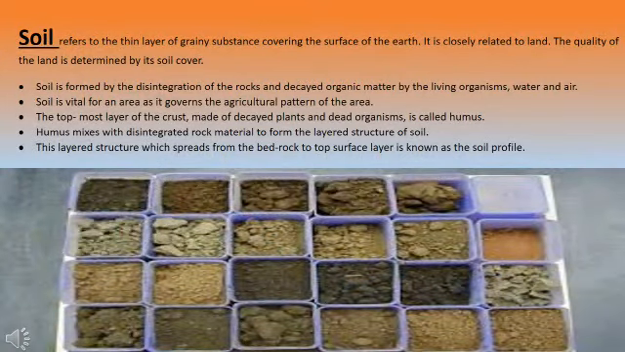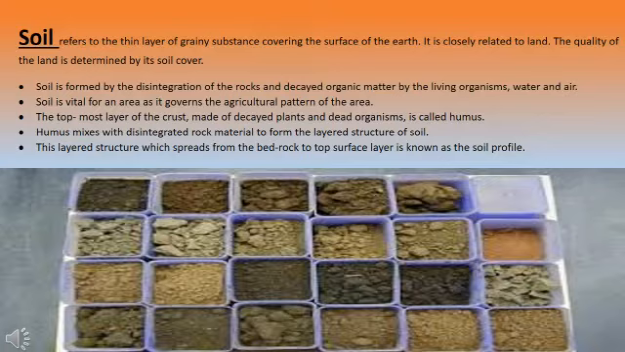Before we start, what is soil? Soil refers to a thin layer of grainy substance covering the surface of the earth. It is closely related to the land, and the quality of the land is determined by its soil cover. Soil is formed by the disintegration of rocks and decayed organic matter by living organisms, water, air, and so on. Soil is vital for an area as it governs the agriculture pattern of the area.